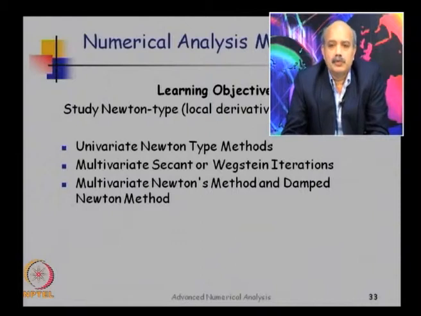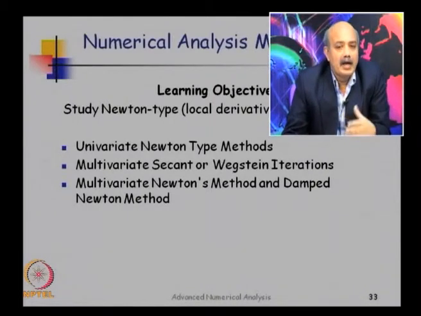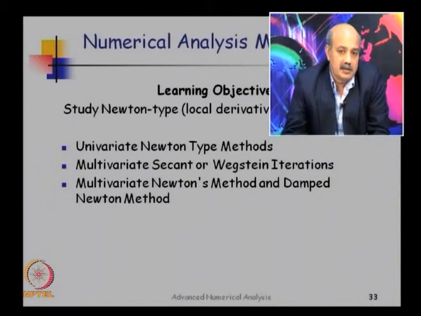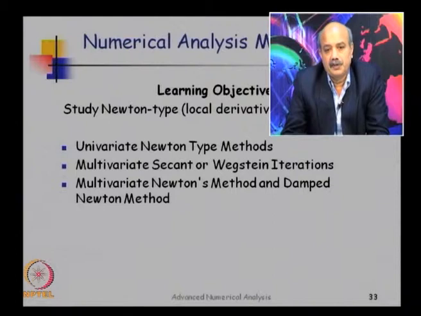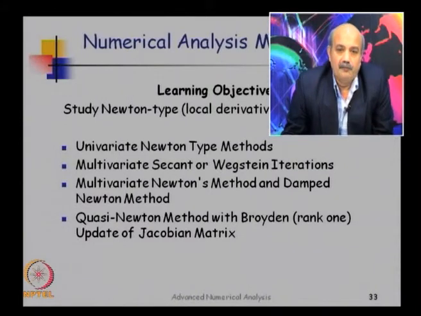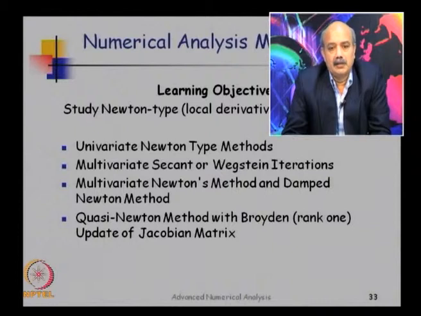Then we will move on to the well known Newton's method and look at its variations like the damped Newton method, where you try to improve the convergence behavior, or we will develop numerically more friendly versions of Newton's method, called quasi-Newton methods, with rank 1 updates of the Jacobian matrix.